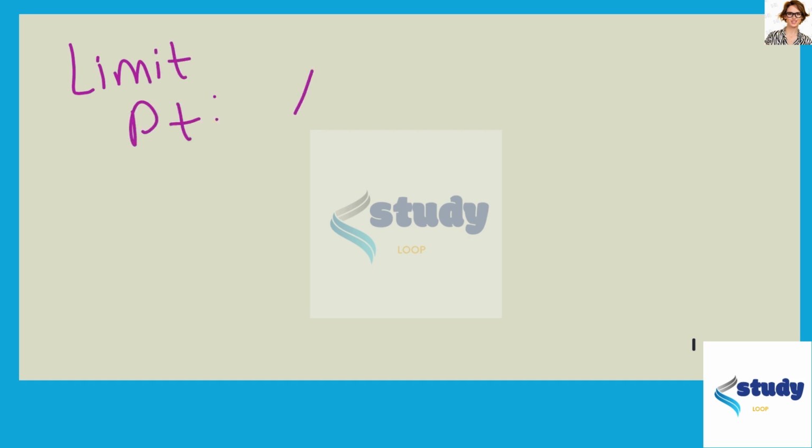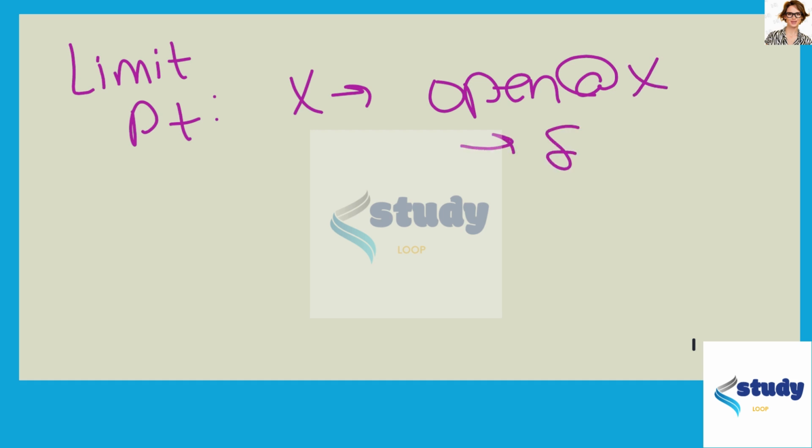So here we need to know the definition of a limit point. A point X is a limit point of a set S if every open ball centered at X contains a point of S other than X itself.